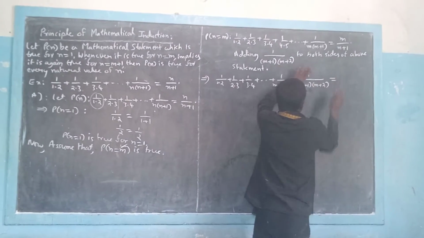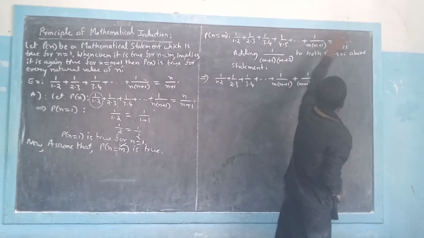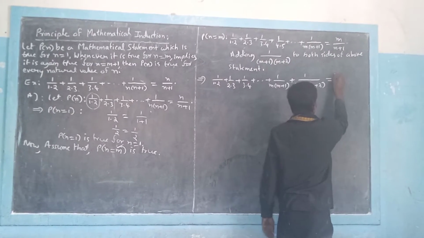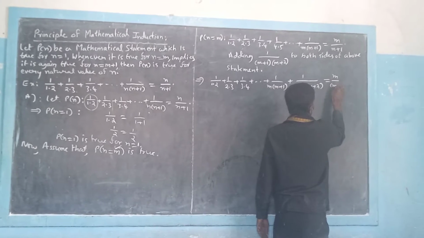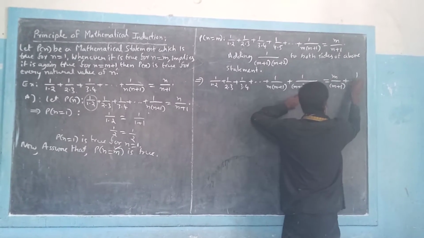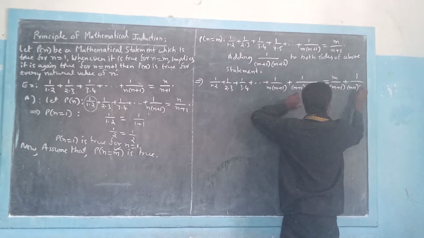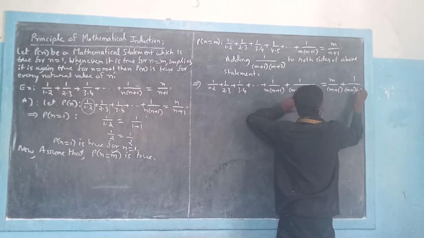And we are adding this one to the RHS also. The RHS is m by m plus 1, so add to this term 1 by m plus 1 into m plus 2.